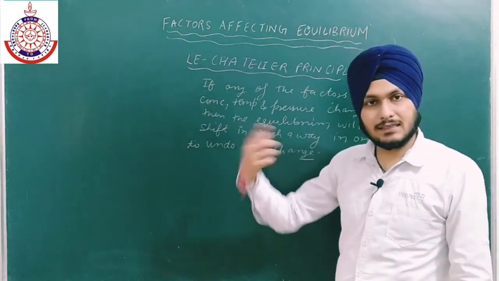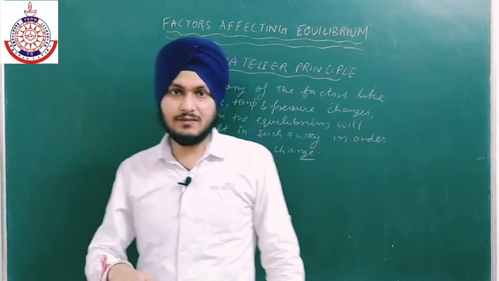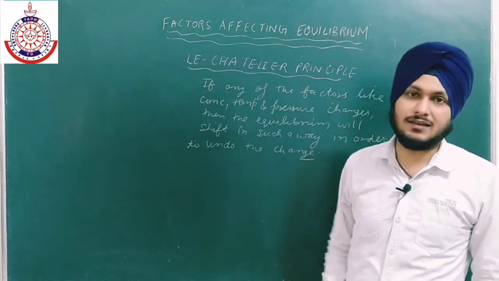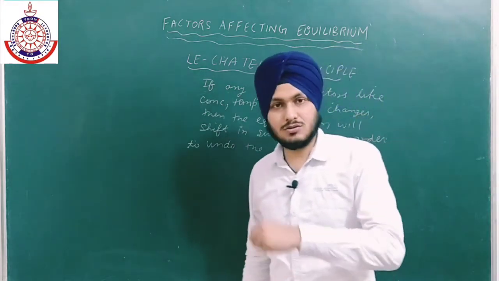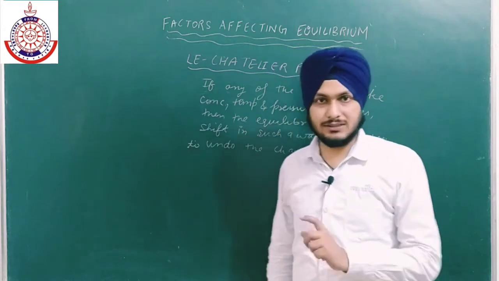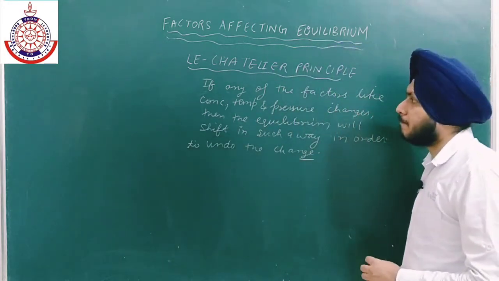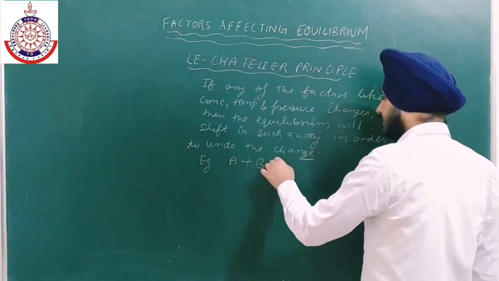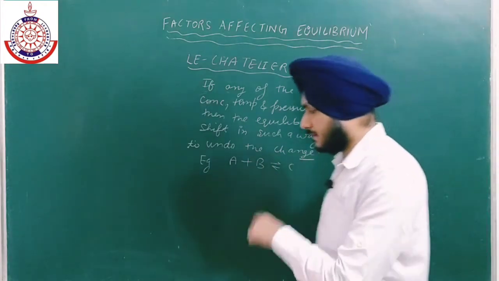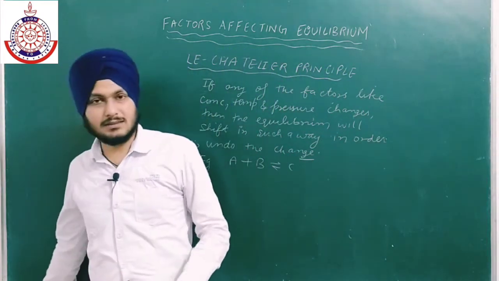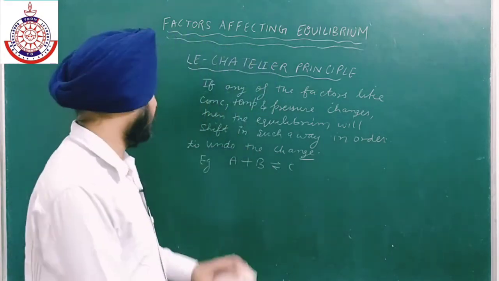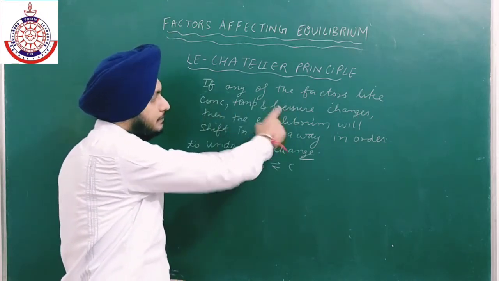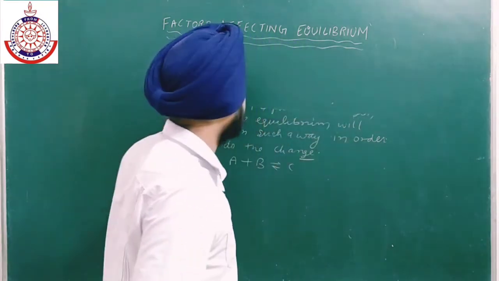I am increasing the temperature, the equilibrium will shift in that direction where the temperature is decreasing. Similarly, if I decrease the concentration, the equilibrium will shift in that direction such that the concentration is increasing. It will undo the change. Whatever change I am making, it will just oppose it. Undo and oppose are the same thing. For example, in general, if I am taking a reaction A plus B gives C, let us discuss these factors one by one. Firstly I am taking the effect of concentration.